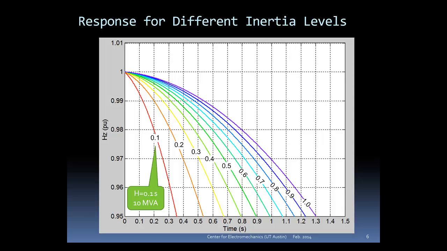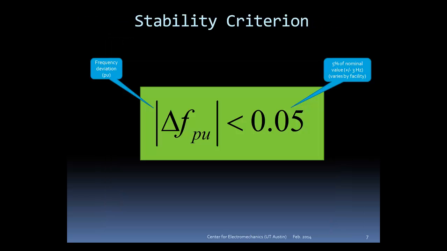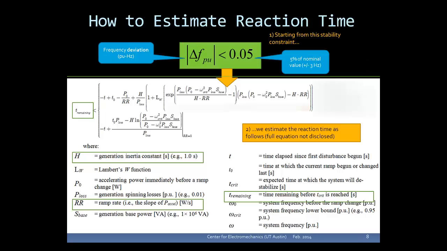Another important parameter is a microgrid's inertia constant. Depending on the actual ramp rate, the frequency varies inversely proportional to the inertia constant as shown here. For this chart, we've assumed a system capacity of 10 MVA. So to maintain stable frequency, the deviation in per unit must be bounded by some preset value. This actual per unit value or percentage can be adjusted from the protection settings.